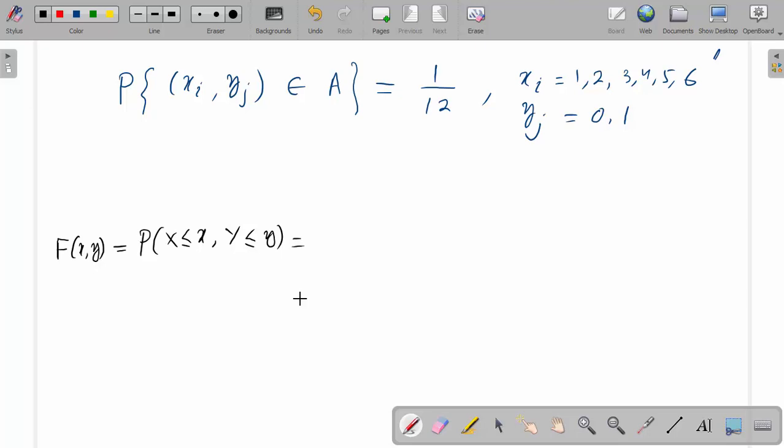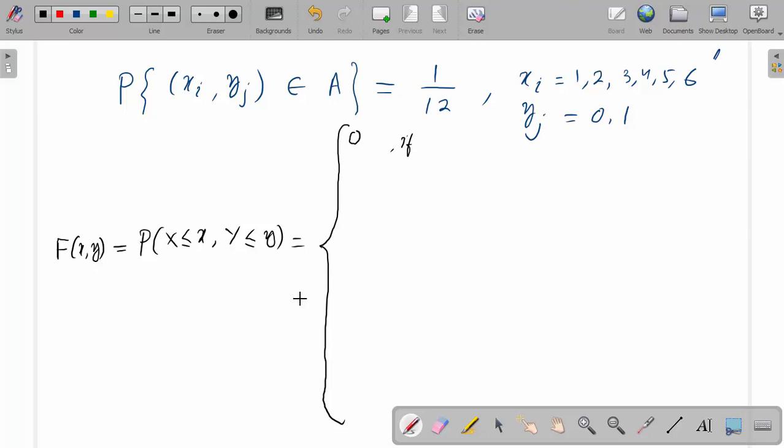This is equal to, so the values of x and y, the value of x starts from 1. So when x less than 1, it is not possible, so we get 0.